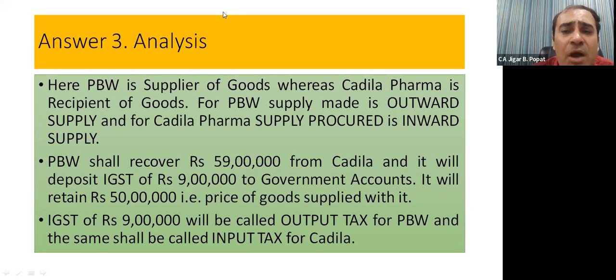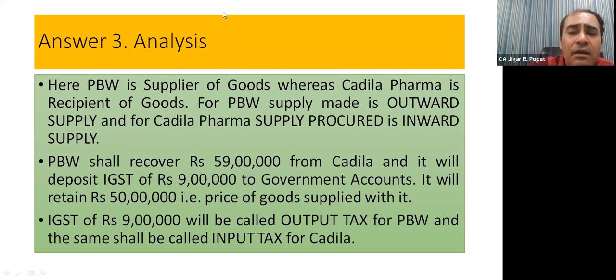A mechanism in which the government shall always ask the supplier, hey, why did you not pay tax, or why is tax payment on your part pending. That is forward charge. The ultimate responsibility of payment of tax to the credit of government here lies on the supplier. So this is forward charge.